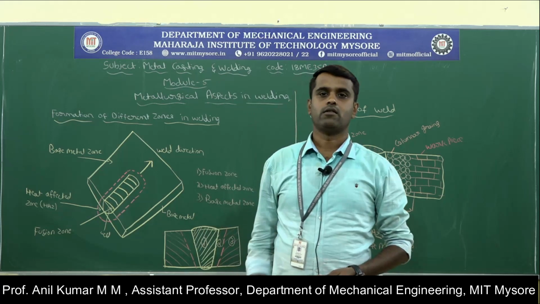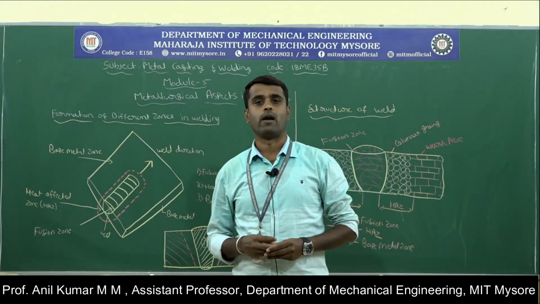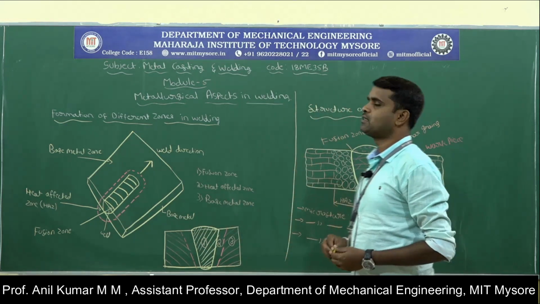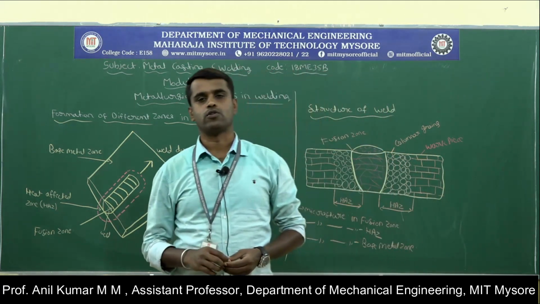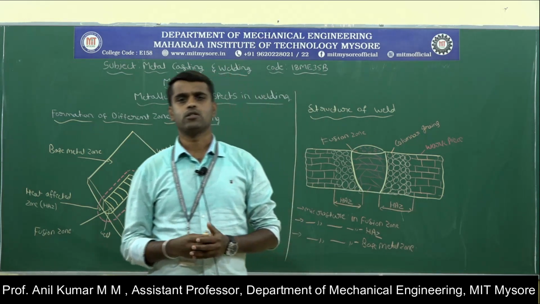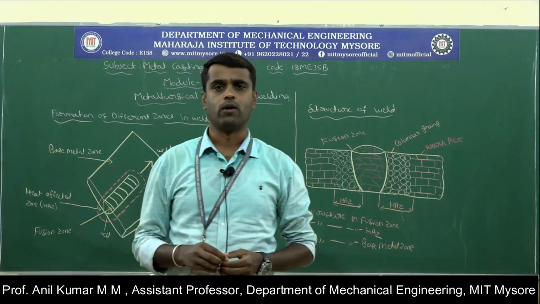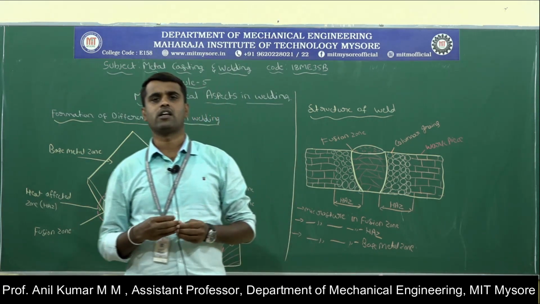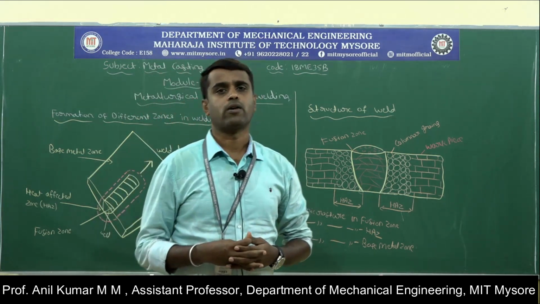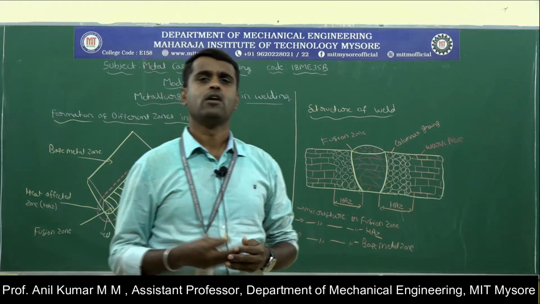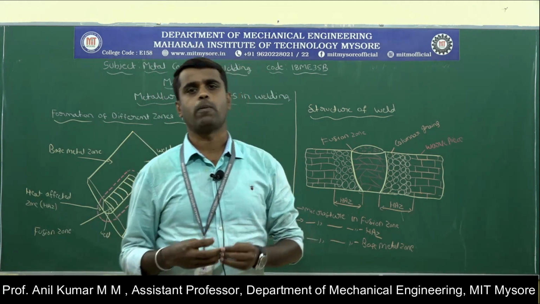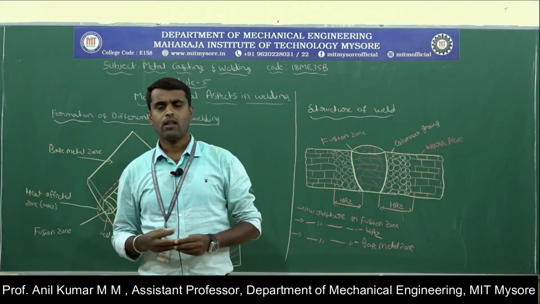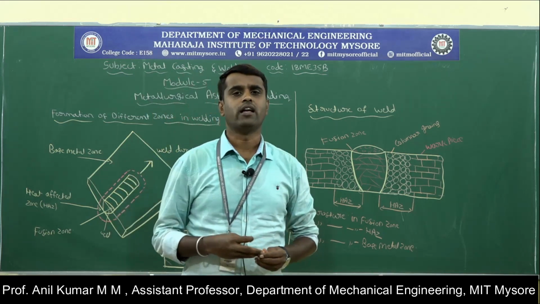In the previous session we had discussed different types of welding processes. In this session we are going to discuss the metallurgical aspects in the welding process. During the welding process, a large amount of heat is involved. So when two metals are welded, there is a change in the microstructure of the material. Once the microstructure changes, the physical properties of the material also change, as the material is subjected to heating and cooling.